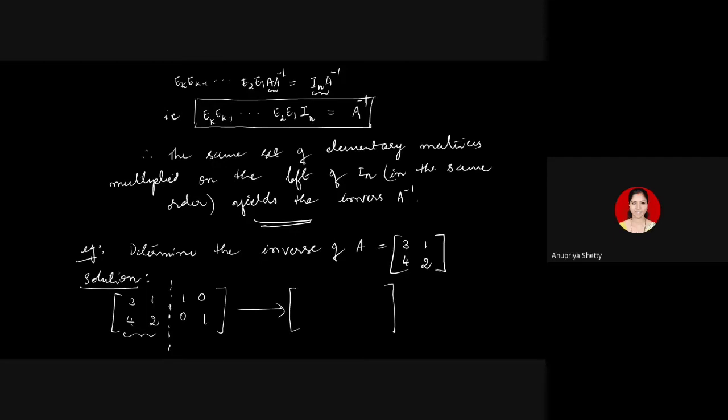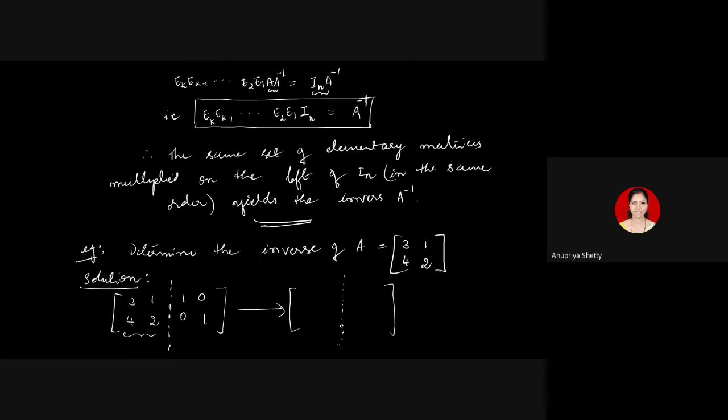So which operation will go for first? Anyone? Some suggestions? Remember, I have to bring it down to the identity matrix. R2 minus R1. R2 minus R1 is safer always. If you try with some complicated operations, you may complicate the process. Row echelon is the method to simplify the matrix.